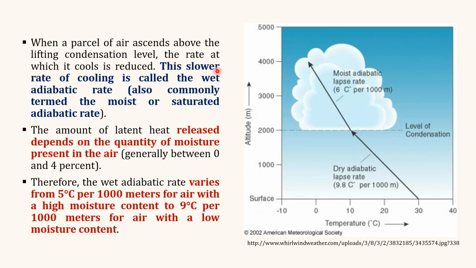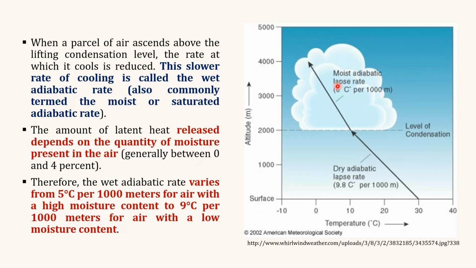So this slower rate of cooling is referred to as the wet adiabatic lapse rate, and it is also known as the moist or the saturated adiabatic lapse rate. The amount of latent heat released in this parcel depends on the quantity of moisture present in the air, which is generally between 0 to 4%.